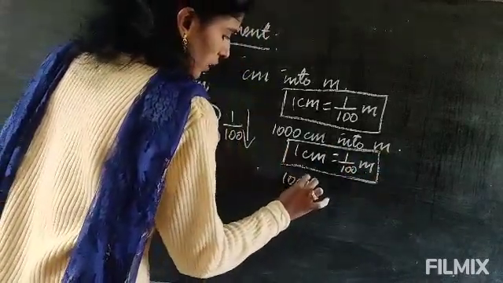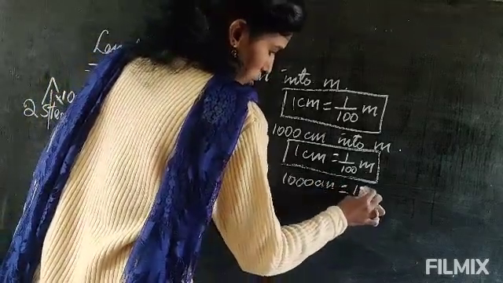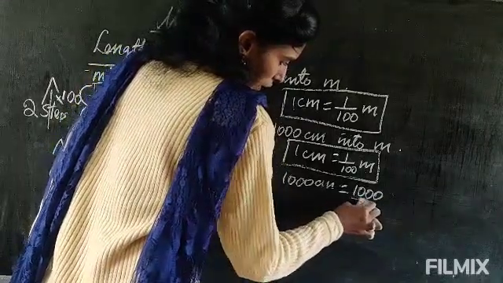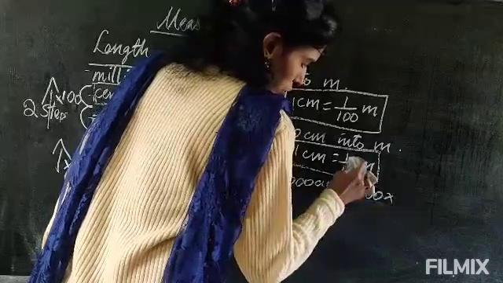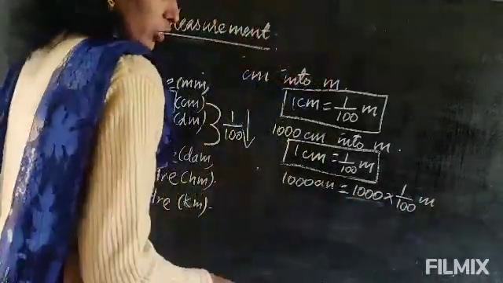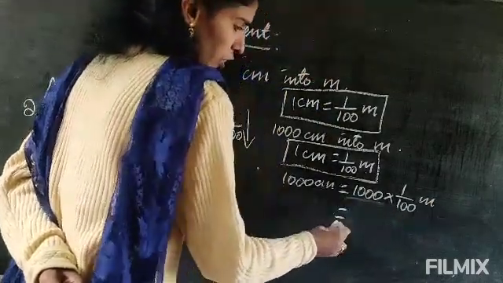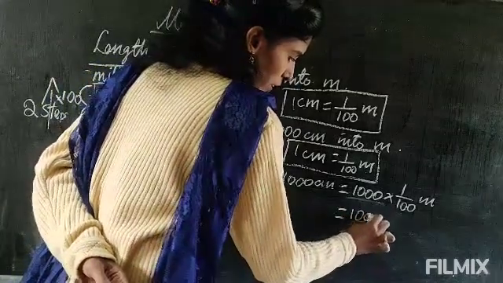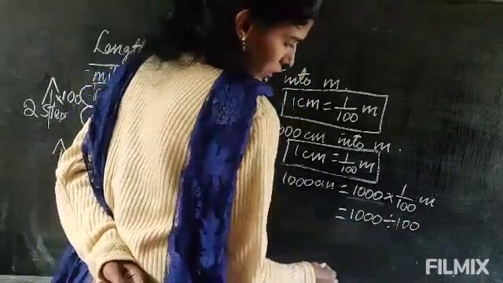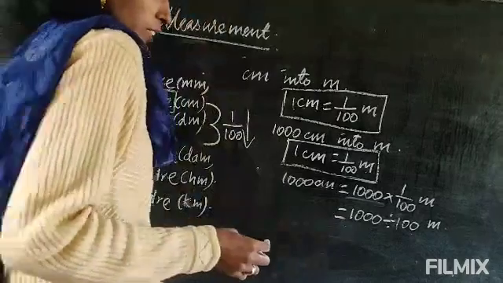So 1000 centimeter equal to 1000 into 1 by 100 meter. You can write it like that. Already you have learned this in fraction, no? This is how you will write 1000 divided by 100.